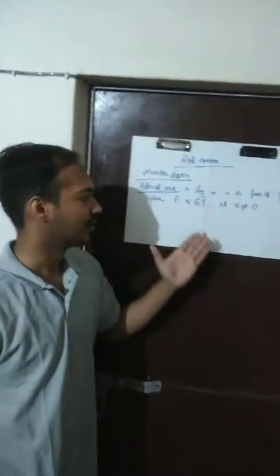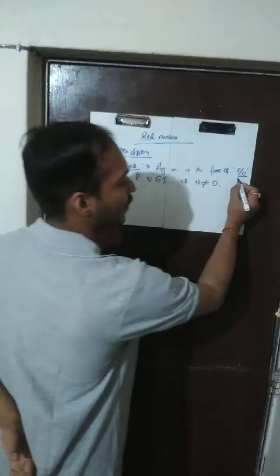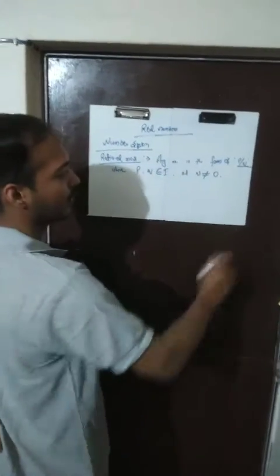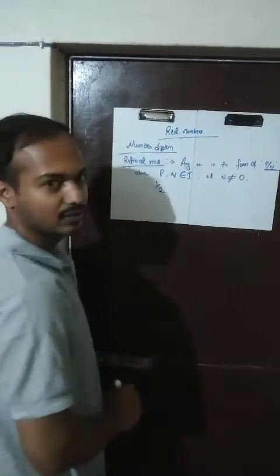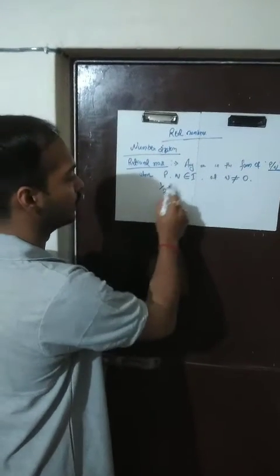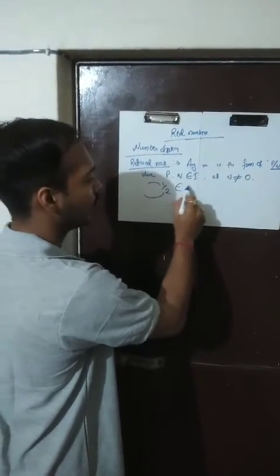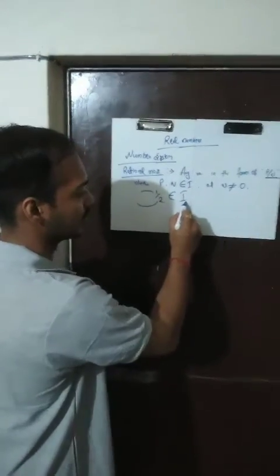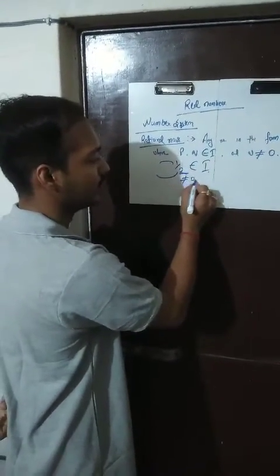Any number you take, if it is in fractional form, or you can say in the form of p by q, we mean fractions where p and q, that is the numerator and the denominator, belong to integers, and the denominator should never be equal to 0.